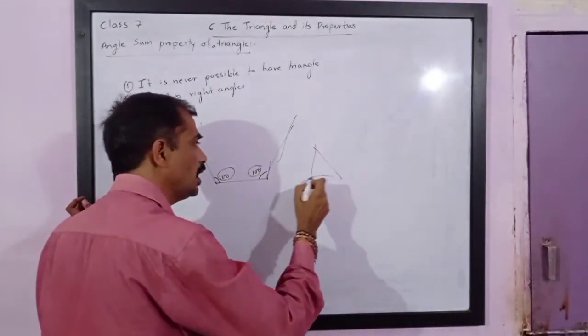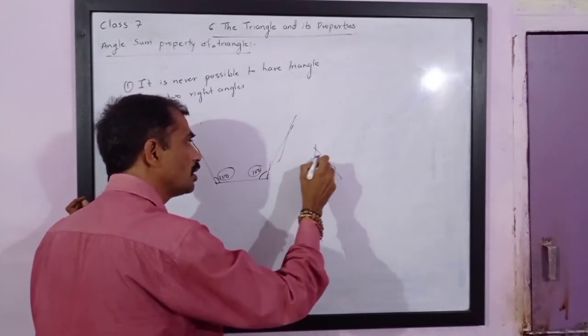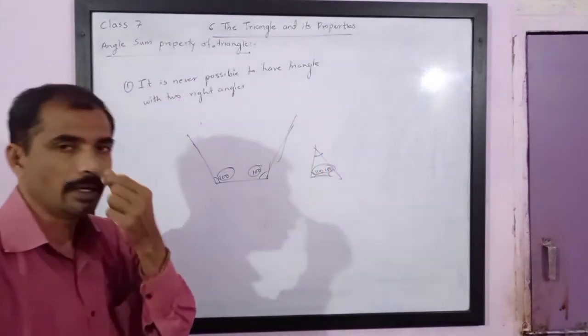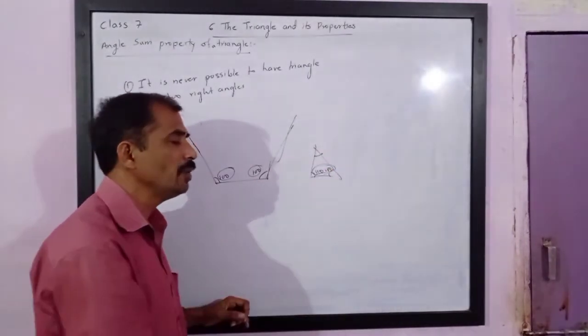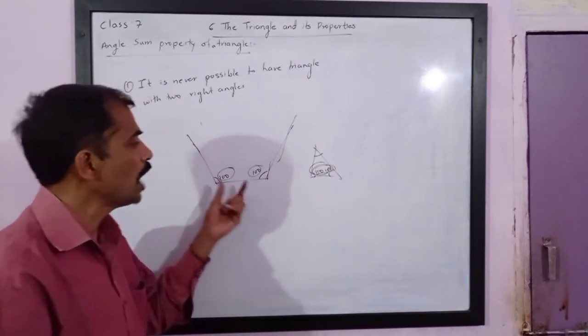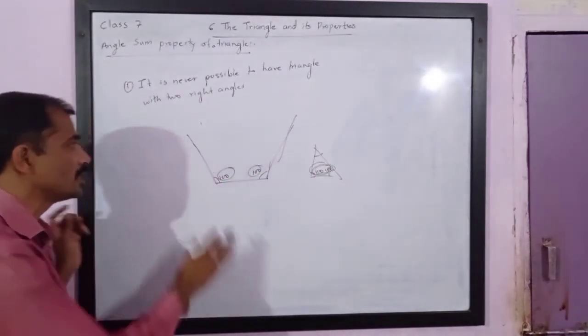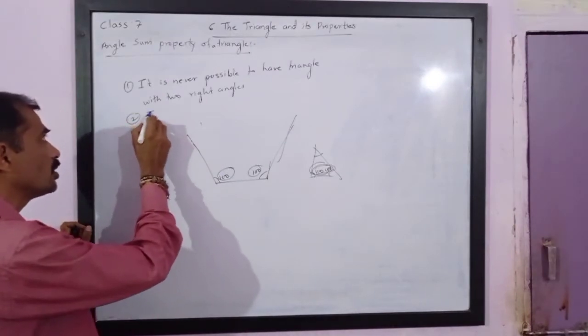So if this is 100 and this is 100, it means this is 200. The third angle cannot be a negative angle. Angles can never be negative, and hence it is not possible to have two angles of a triangle be obtuse angles.